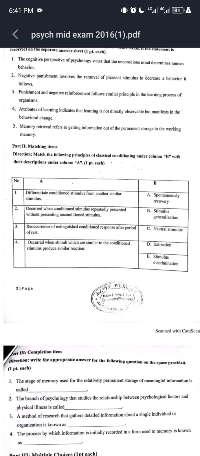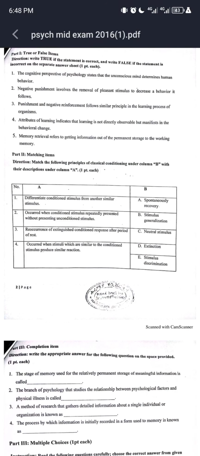Question number 5. Memory retrieval refers to getting information out of the permanent storage into the working memory. The correct answer is true, because in retrieval, material in memory storage is located, brought into awareness, and used. So the correct answer is true.